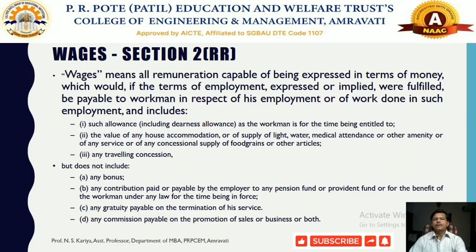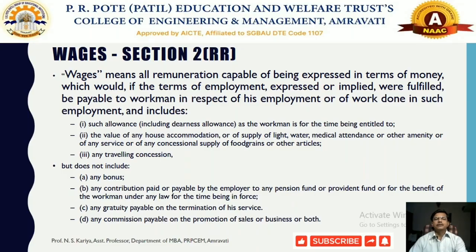It means whatever form of remuneration is expressed in the form of money or any monetary value, carried out during the course of employment by any particular worker. So they need to be paid certain remuneration, and that remuneration is called wages.